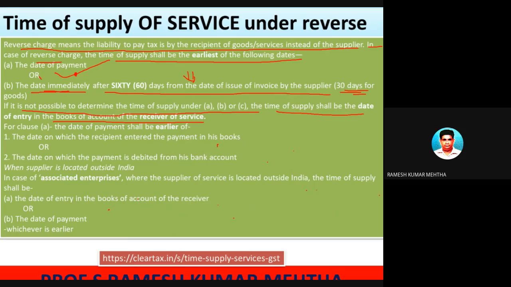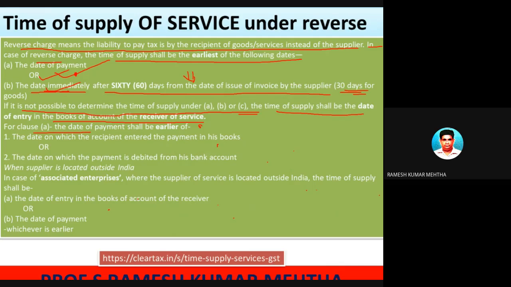Number three, if it's not possible to find out from A and B, then go for C. That is, the time of supply shall be the date of entry in the books of accounts of the receiver. In this case, the receiver of the service is the one who has got the services. So in his books of accounts, he might have entered the date of payment. That will be the time of supply. So among these, if it's not possible to determine, then we will go for this date. Among them, whichever is the earlier will be the time of supply.